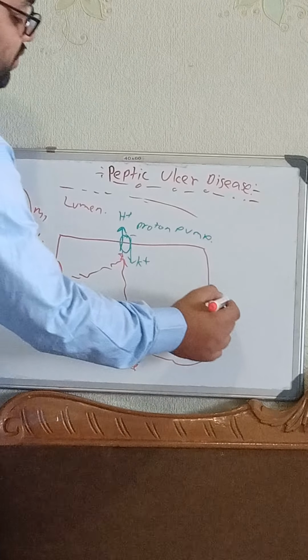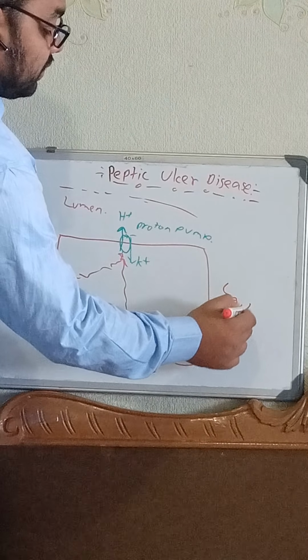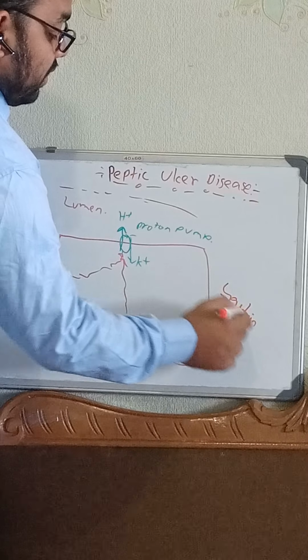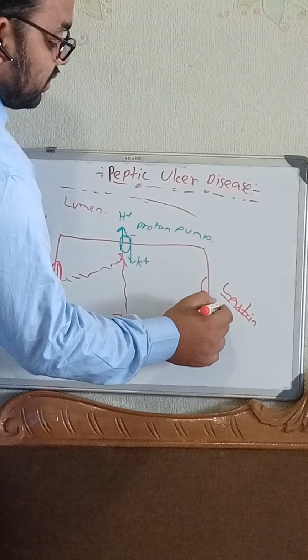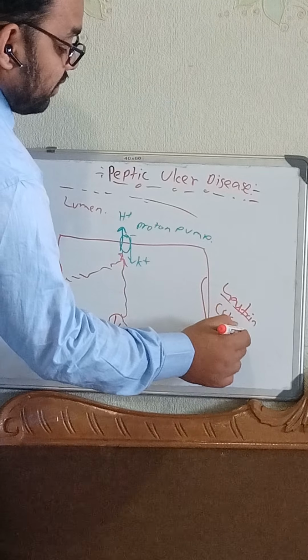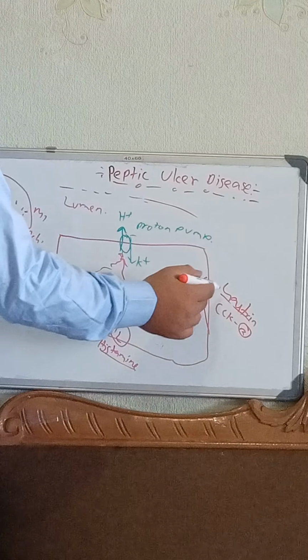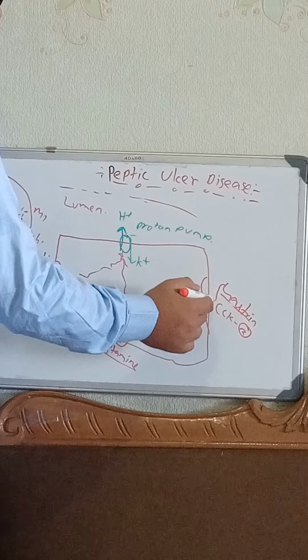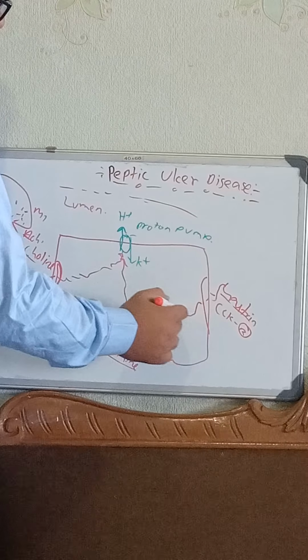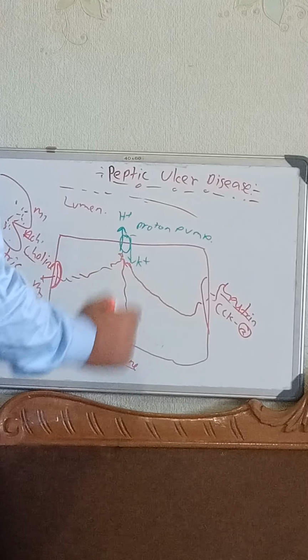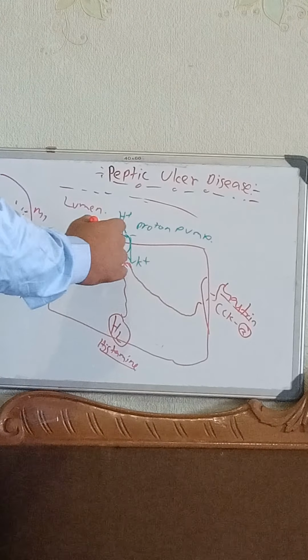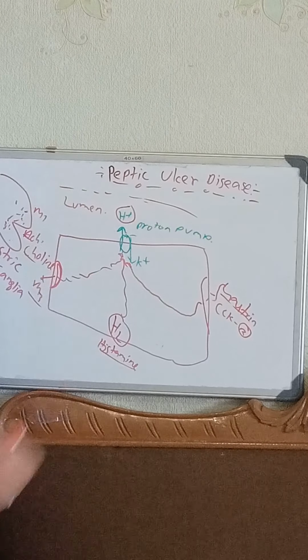And also there is gastrin, which will act through the receptor called cholecystokinin, that means CCKR, R for receptor. The gastrin will act through the CCKR, and that will ultimately activate the proton pump, which will also cause the release of H plus.